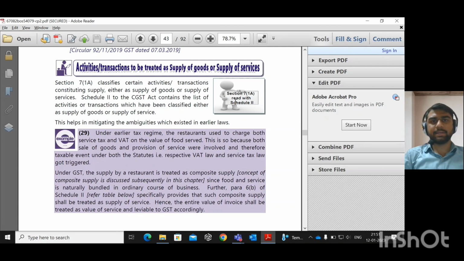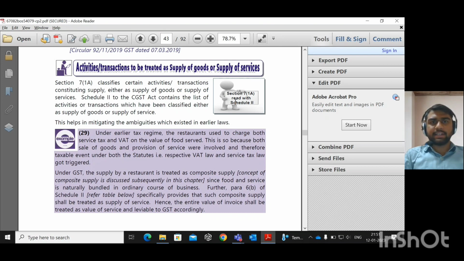This classification has been introduced through Section 7 sub-section 1A, through Schedule 2. These transactions came into the picture. Okay, what does that ambiguity mean?